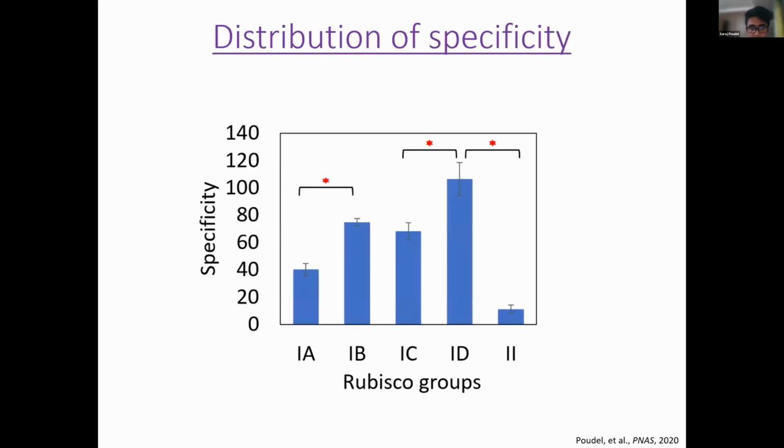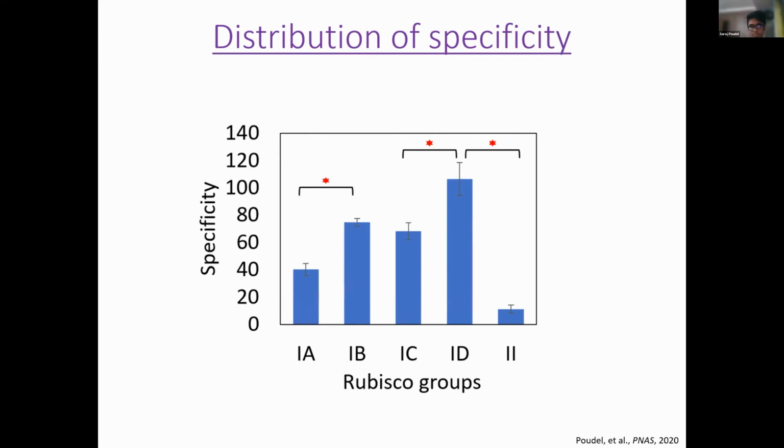So looking at the distribution again, showing the same result as in the 2003, this group 3 only had 1 Rubisco, so I excluded it from the data in here. The x-axis is the different groups, y-axis is the specificity. Again, 1A, looking at all the subspecies of group 1, they have really high specificity compared to group 2, and they are significant as well, right?